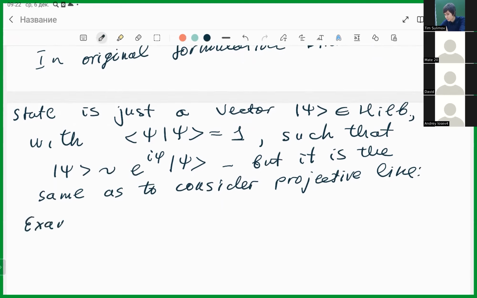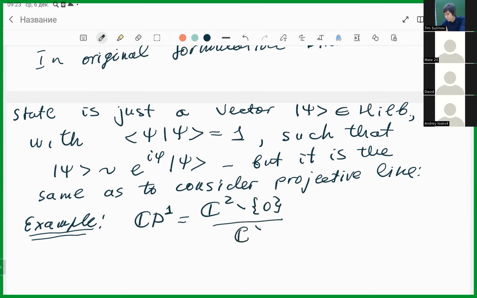Example, CP1 may be considered as C squared minus 0 over C star.